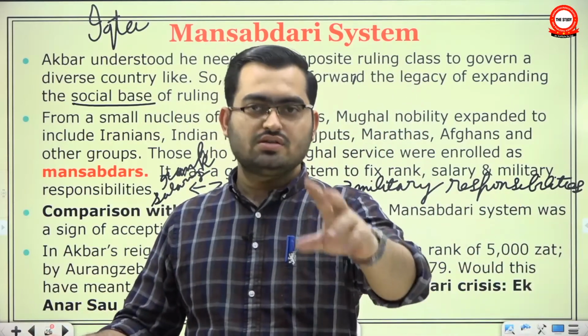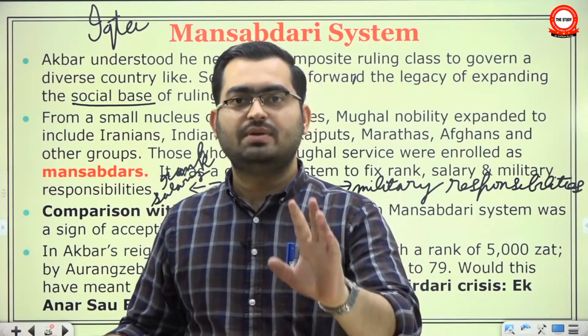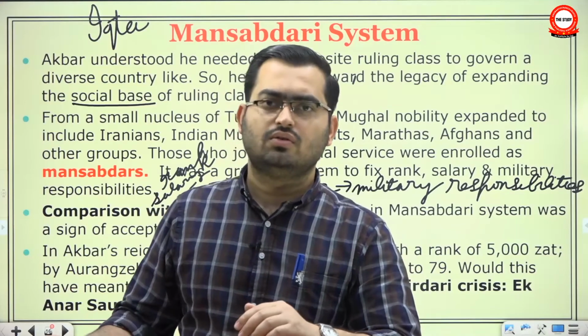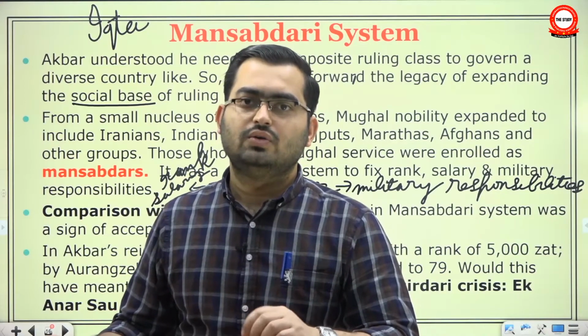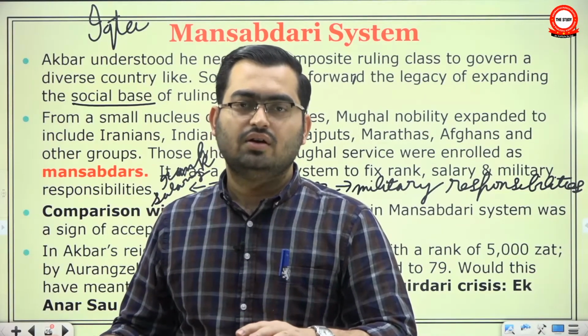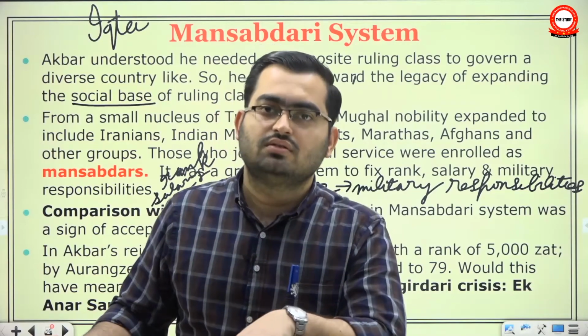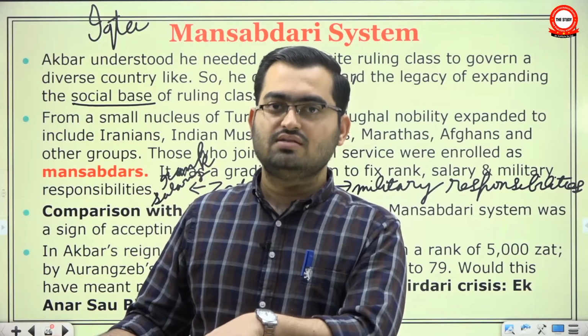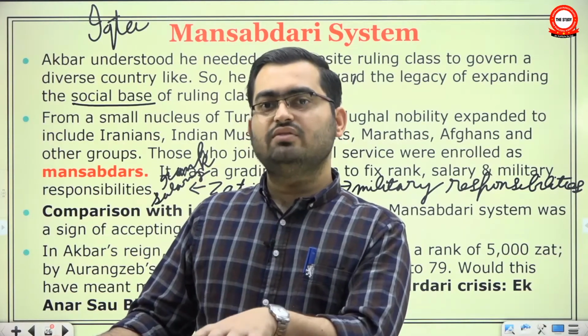And for both these, you will be paid your salary. Now, if you are in a very low rank, then you will be paid in cash. But if your rank is very high, paying you in cash regularly is a difficult thing. So you will be given a jagir.